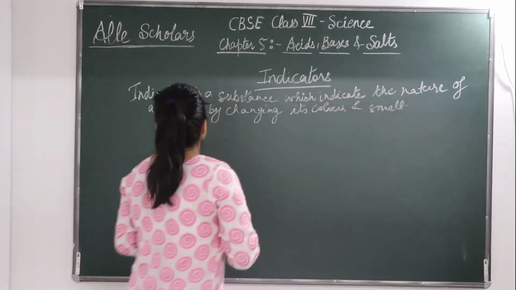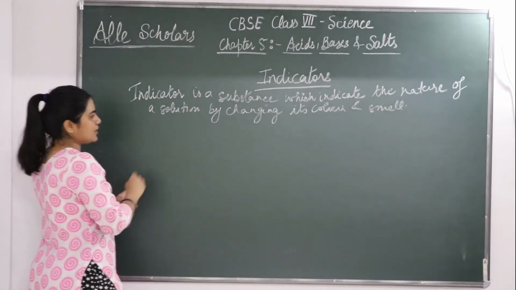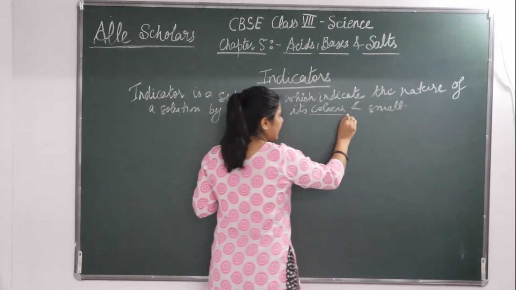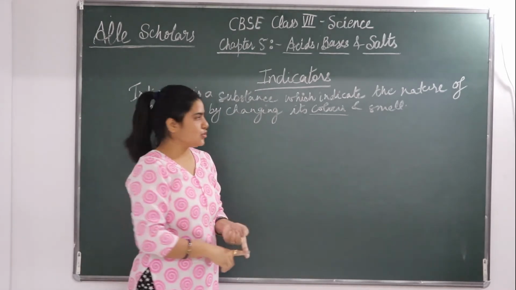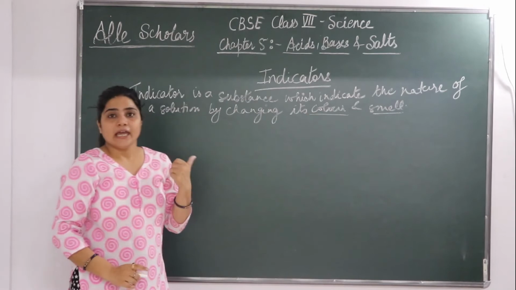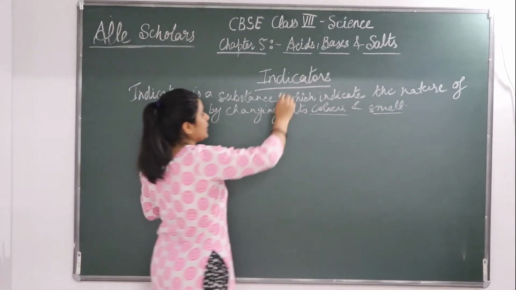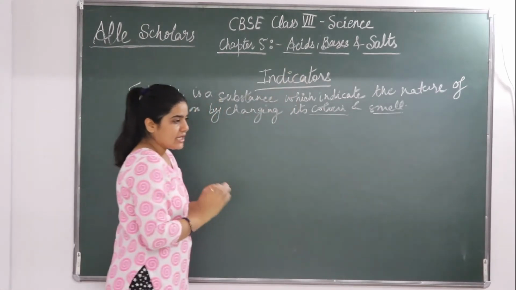Okay, so indicator is a substance which indicates the nature of a solution by changing its color. Indicator को आप किसी solution में डालेंगे, या तो उसका color change होगा या उसकी smell change हो जाएगी. इस basis पे हम बता सकते हैं कि particular substance का क्या nature है.